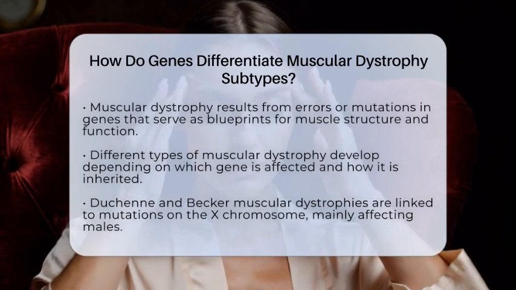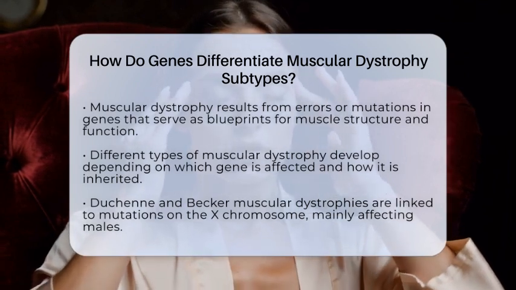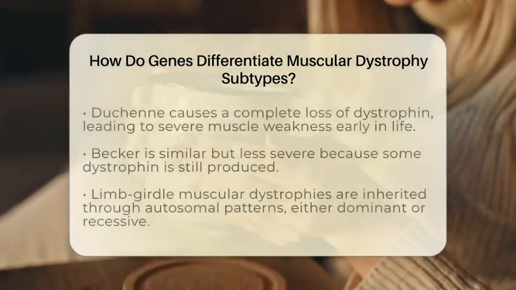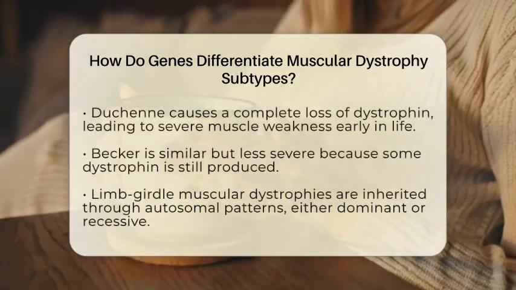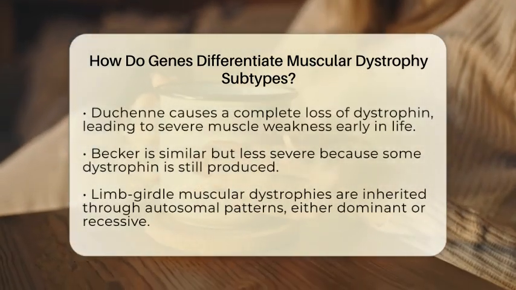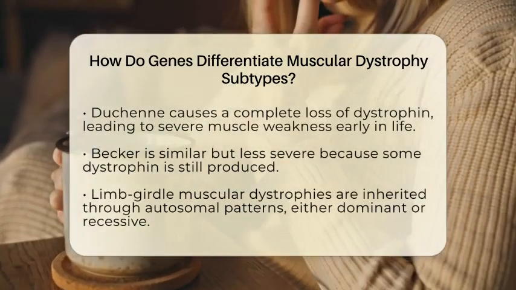In Duchenne muscular dystrophy, the mutation causes a complete loss of the protein dystrophin, leading to severe muscle weakness that starts early in childhood. Becker muscular dystrophy is similar but less severe because the mutation allows for some dystrophin to be made.